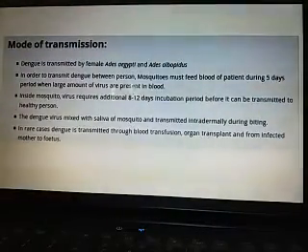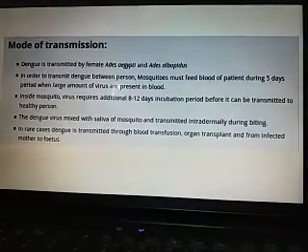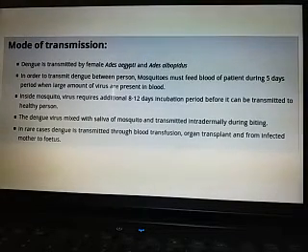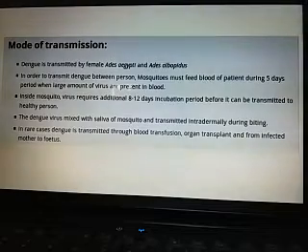healthy person. That means it does not mean that if the mosquito bites an infected person, and then again bites a healthy person, the virus can be transmitted. That is not possible, because the mosquito also requires 8 to 12 days. That means you can see almost a 2 week incubation period for the successful infection of the dengue virus to the healthy persons.